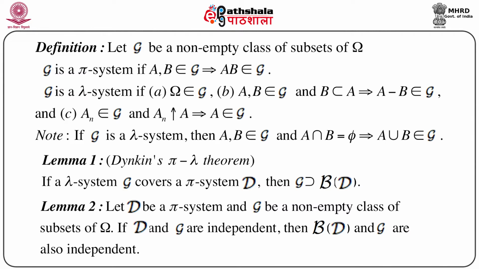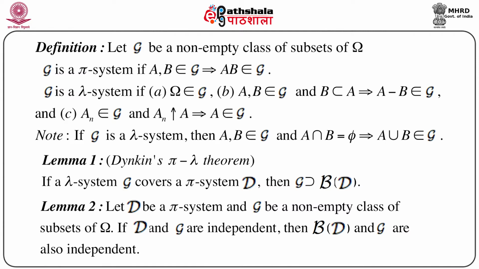And G is a lambda system if three conditions hold: omega belongs to script G; if A and B belong to script G and B is a subset of A, this will imply A minus B belongs to script G; and if An belongs to script G for every n and An increases to A, this will imply A belongs to script G. So if these three conditions hold, we call G a lambda system.